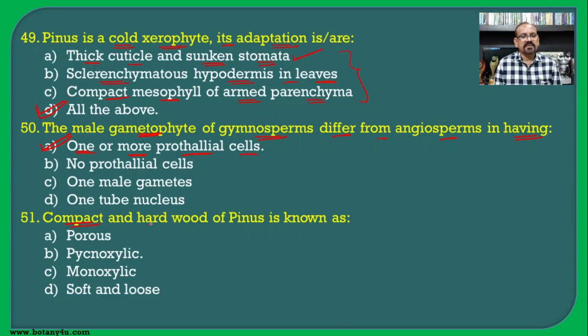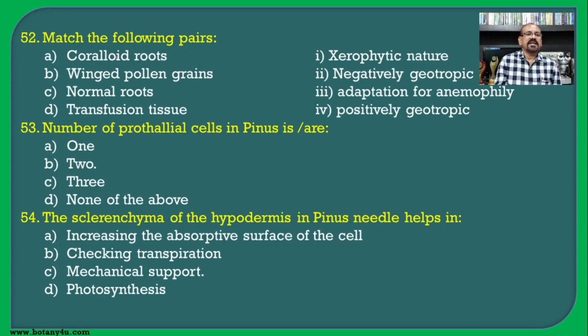Then the compact and hard wood of Pinus is known as? Earlier we have seen the wood of Cycas is monoxylic and the wood of Pinus is pycnoxylic, and hence B is the correct answer for this question. Then match the following pairs. First one, the coralloid roots that we have seen. The coralloid roots are negatively geotropic.